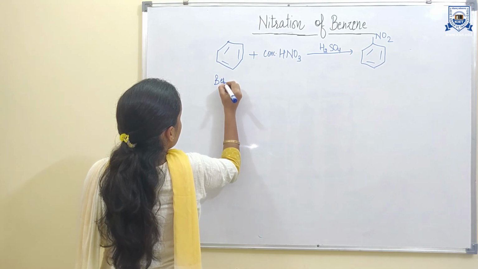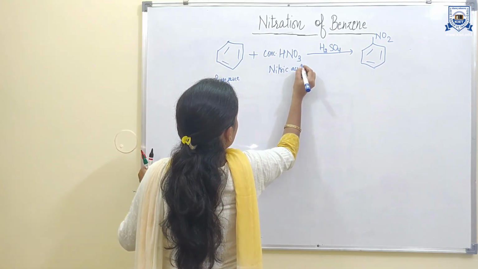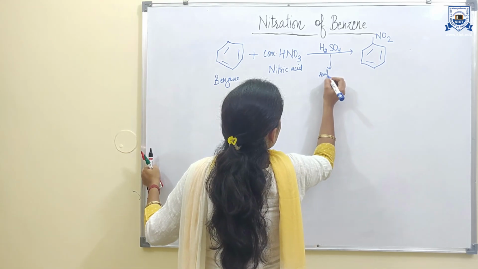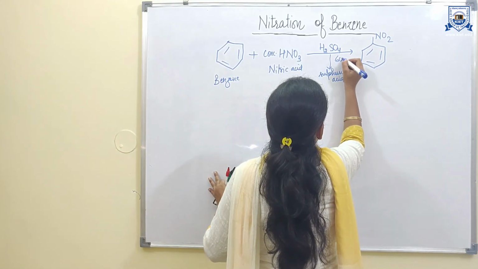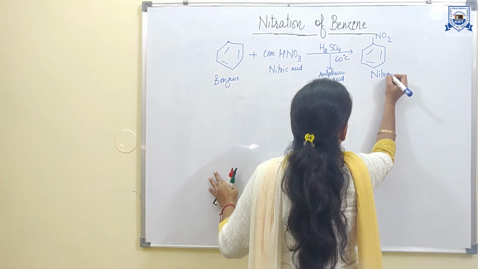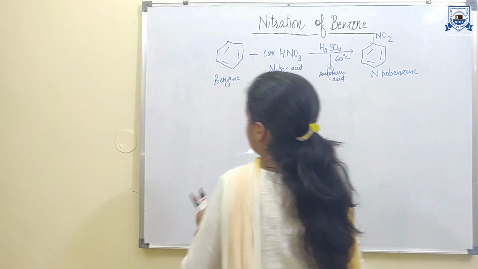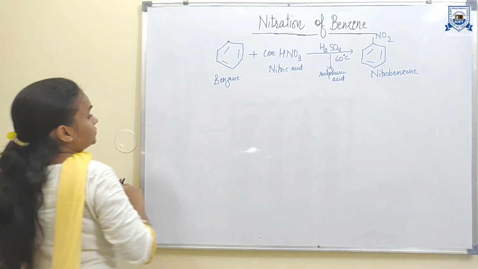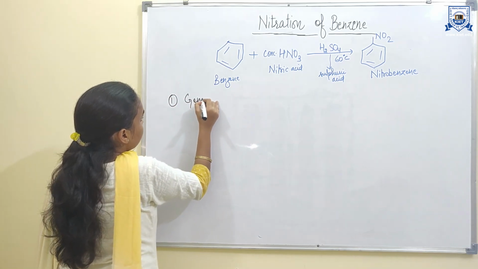This is benzene, nitric acid, sulfuric acid. The reaction takes place at nearly 60 degrees centigrade, and it gives nitrobenzene. This is our main product.